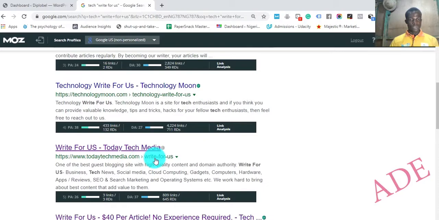Here's another one: Write for Us, Today Tech Media. Another one: Write Technology, Write for Us, technologymoon.com. These are websites that you could easily just send your articles to. They have pages where they give a detailed instruction on what you need to do in order to qualify to get backlinks. All you need to do is to follow these instructions to the letter, write a wonderful article, a cool article, and send it to them. So once you send it to them, they'll post it, and then you would get a backlink. Google recognizes that, and then you get to rank.